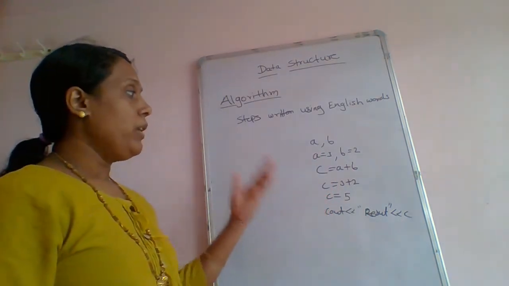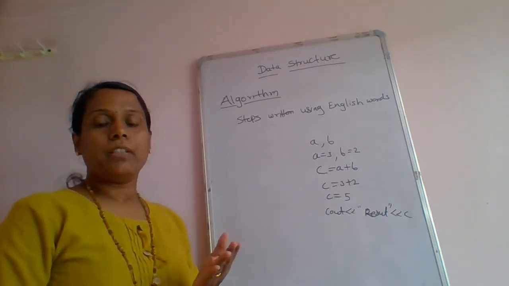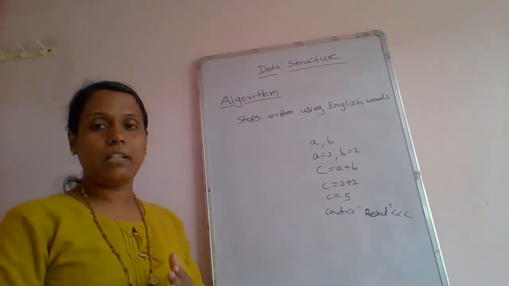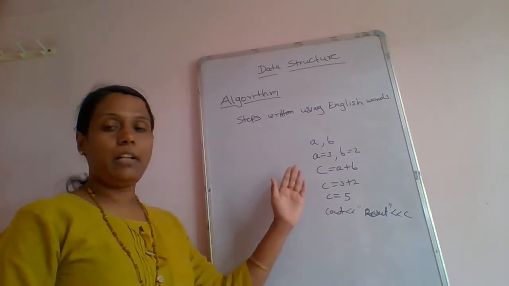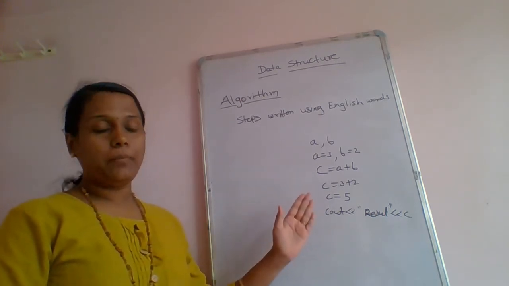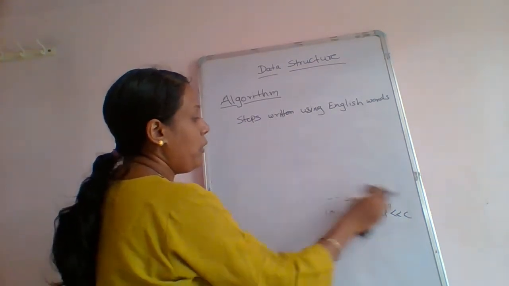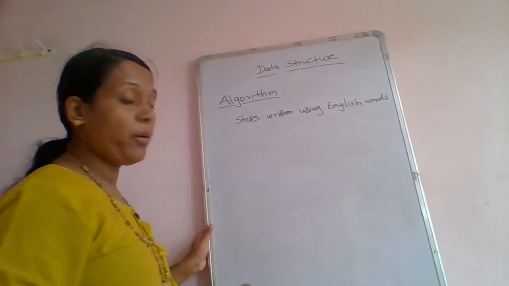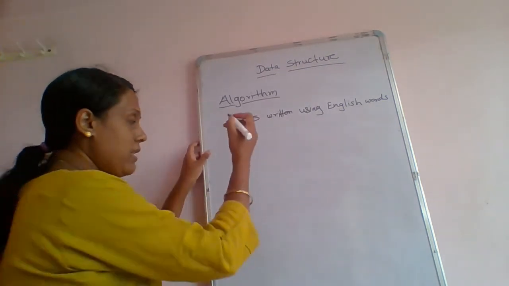But when we know in advance the steps of the program, it will help the programmer to write the program easily. So writing the program in English words is called the algorithm. Now when we actually go for the algorithm, we have to follow the notations of the algorithm. There is a standard format for writing the algorithm. There are different formats.